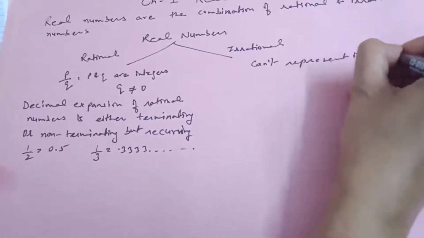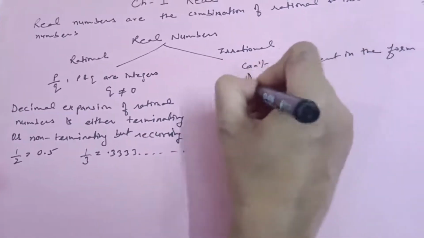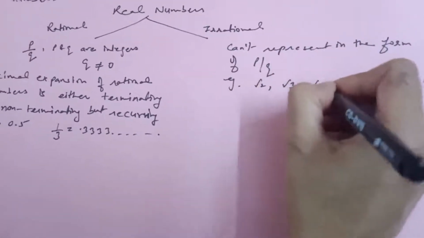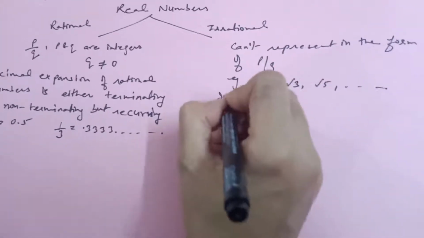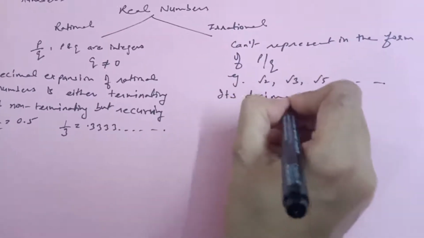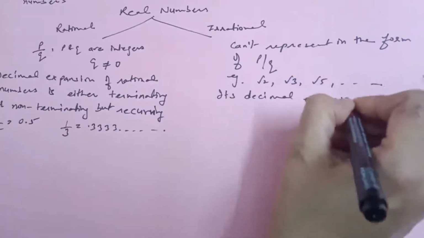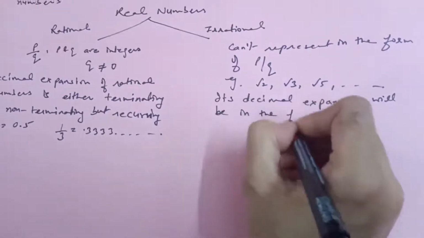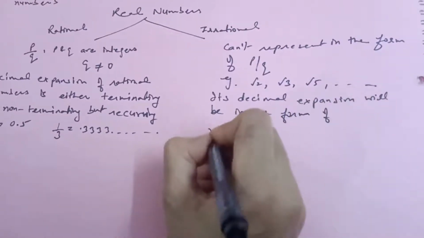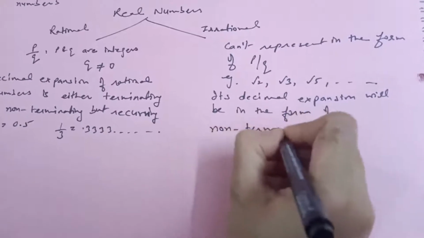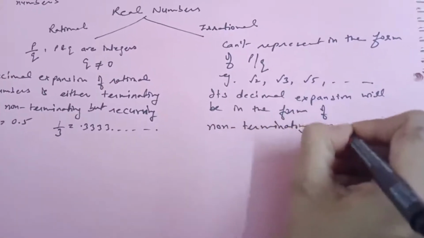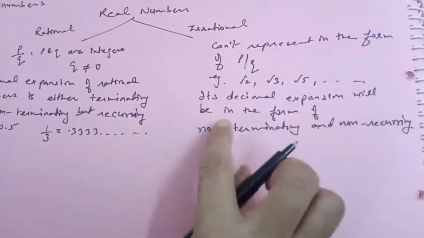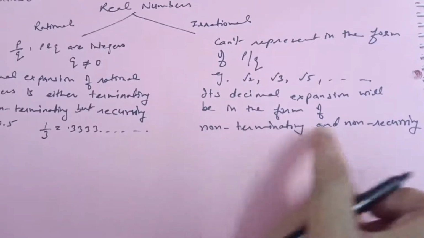For example, root 2, root 3, root 5, and their decimal expansion will be non-terminating and non-reoccurring.